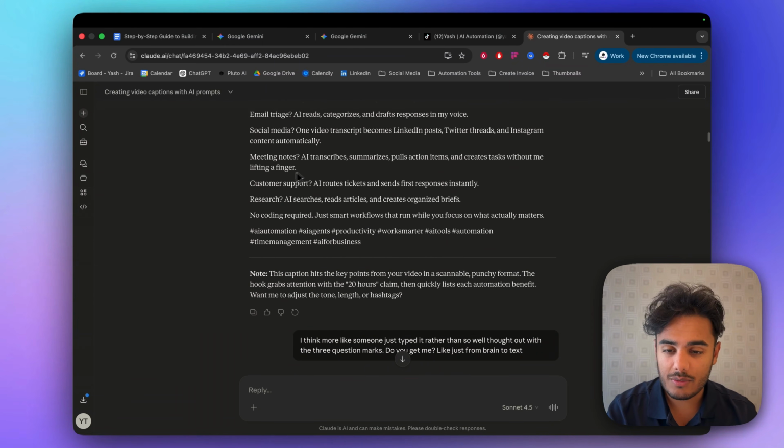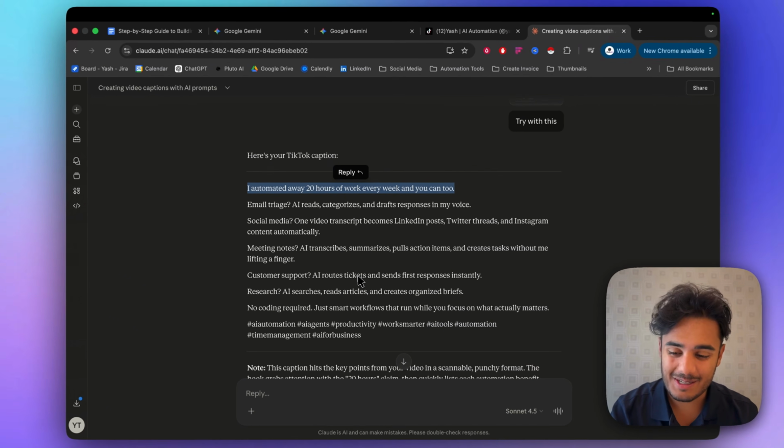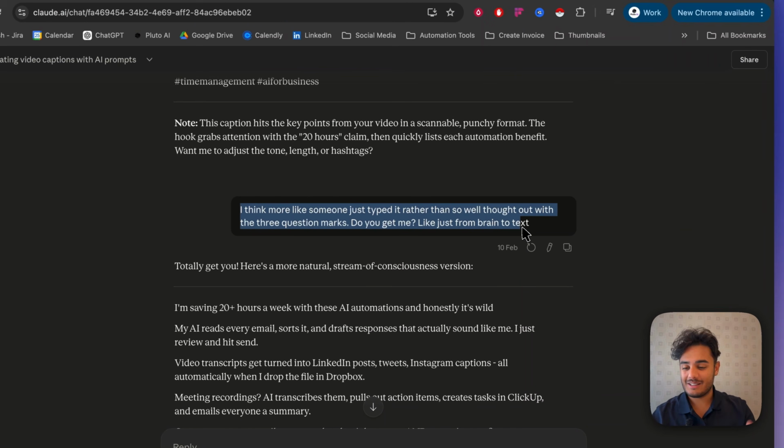And I didn't really like what it came out with. It feels very AI, and I don't like it when it sounds AI. So I said, I just want it to be like someone just typed it. Like, it's just straight from my brain. Because this isn't normally how I caption TikToks.